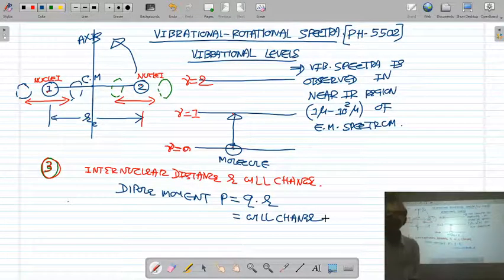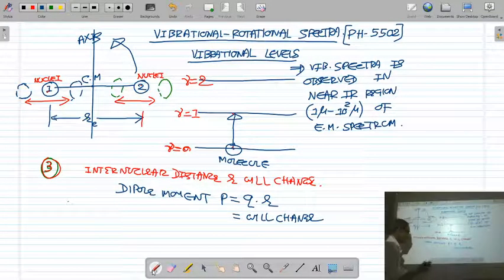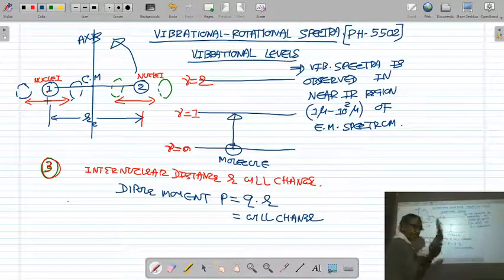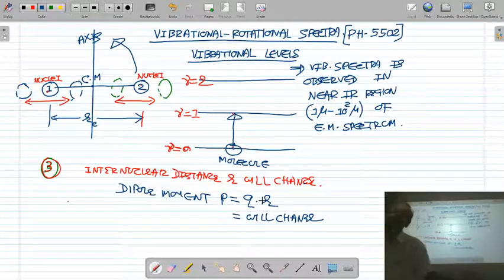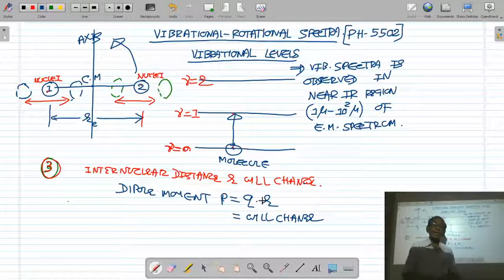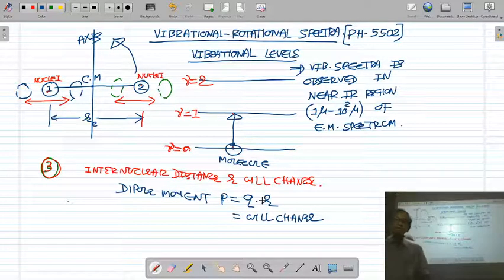So this is a molecule having a changing dipole moment, because when the two nuclei of the molecule are vibrating or oscillating about their equilibrium position along the internuclear axis, the internuclear distance between the two nuclei is going to change. And if the internuclear distance r is going to change, the dipole moment of the molecule is going to change. According to classical electrodynamics, any molecule having a changing or oscillating dipole moment will emit radiation.